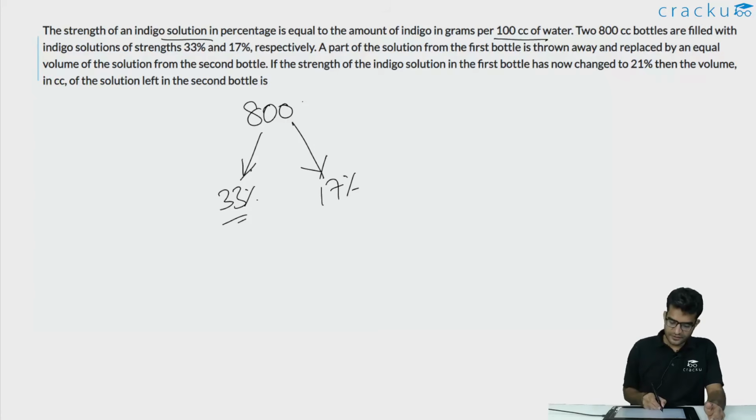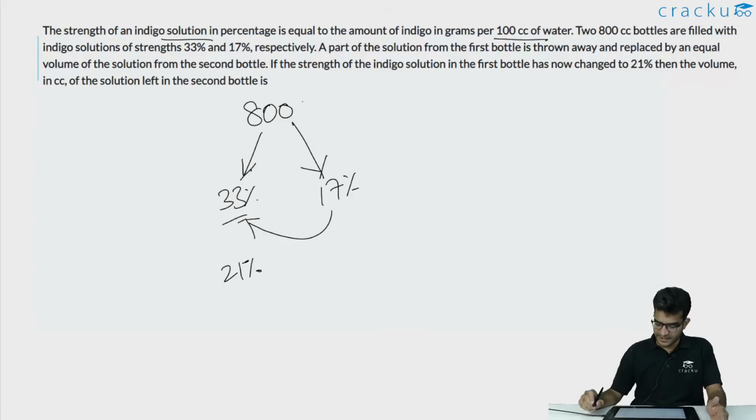Some indigo from the first bottle is removed, and the same amount from the second bottle is used to fill the first bottle, and now the percentage of indigo in the first bottle has decreased. From 33% it has become equal to 21%. What we are asked to calculate is the volume of the solution that is left in the second bottle. Let us assume that the amount of solution that is left in the second bottle is x. So we are required to calculate the value of x.